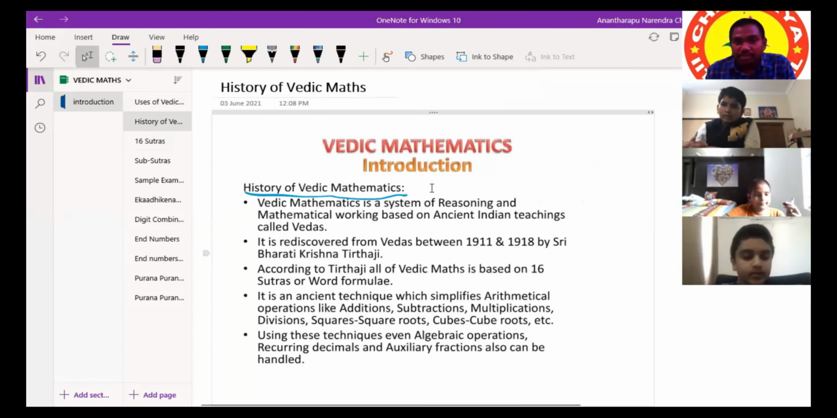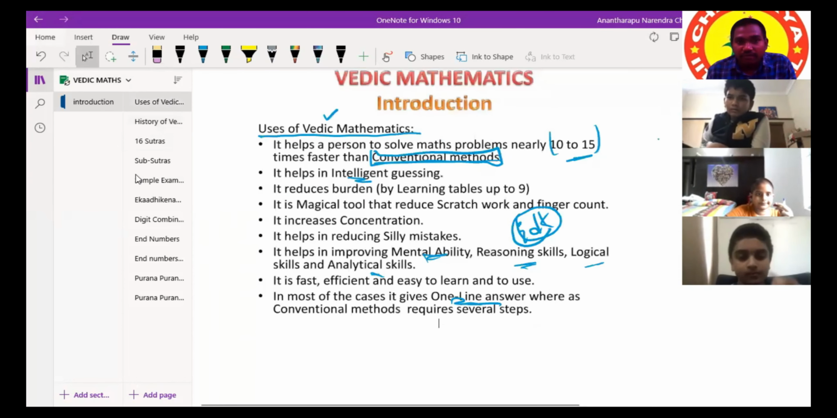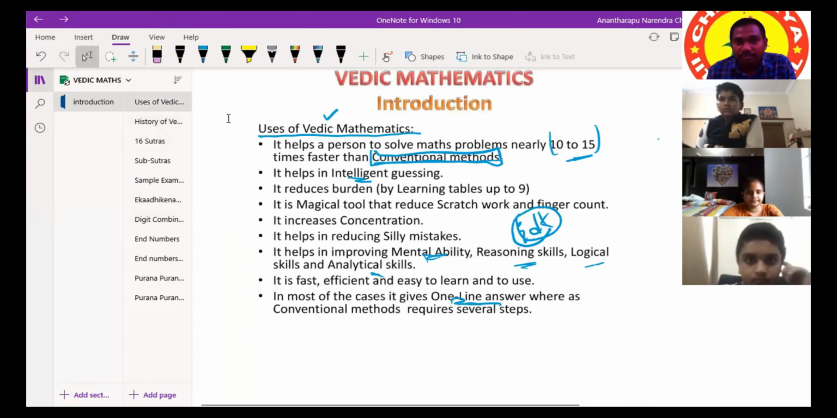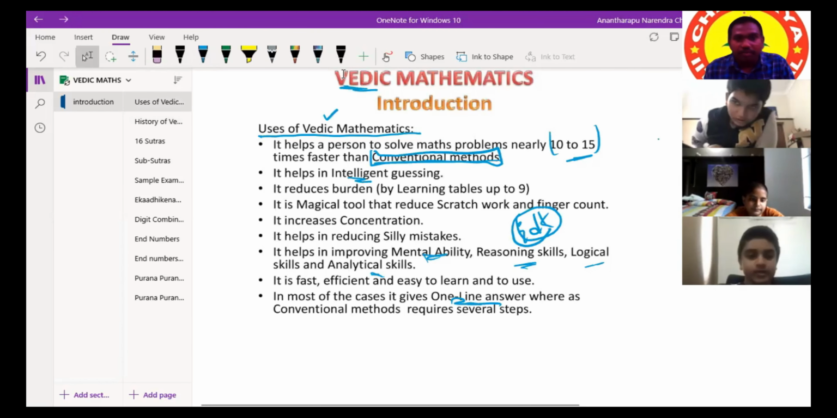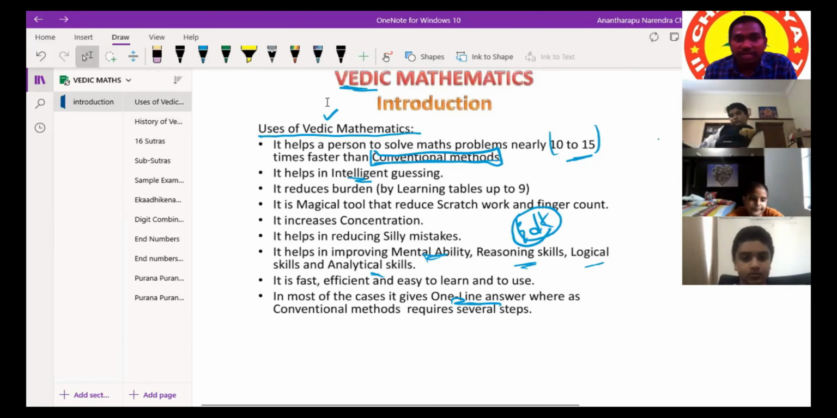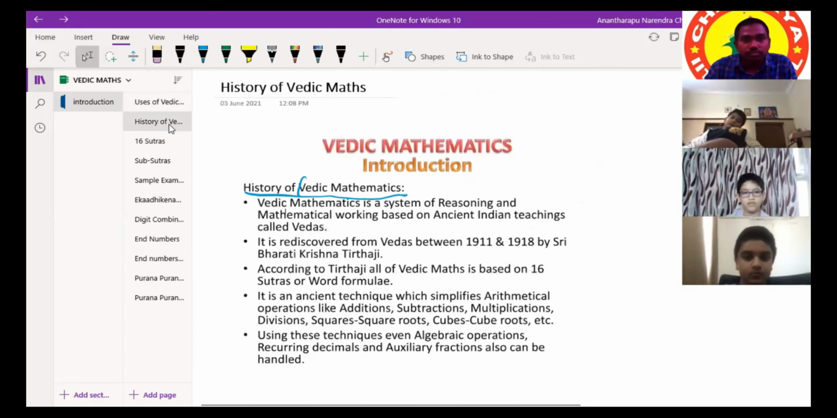History of Vedic maths, the golden age of India. Sir, what is Tirthaji? Have you heard this word Vedic? Veda means ancient, very old. Vedas time. During the Vedic periods. How many Vedas are there?